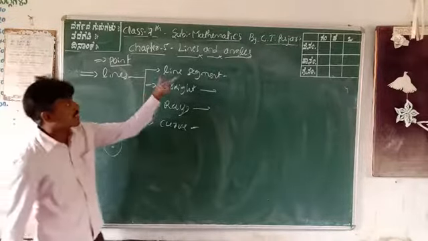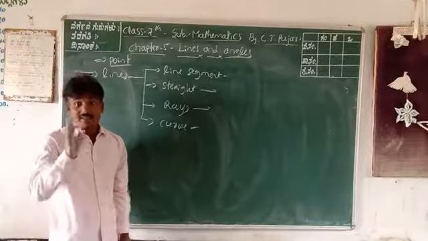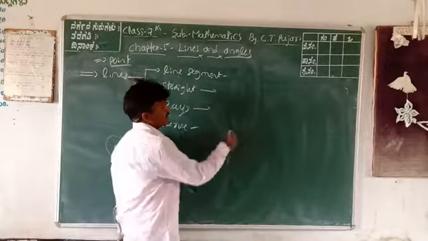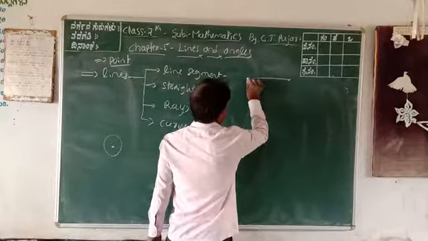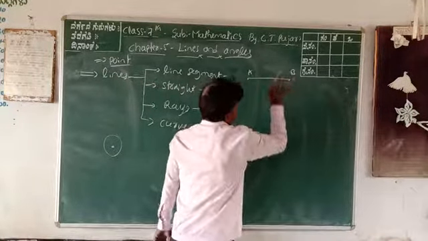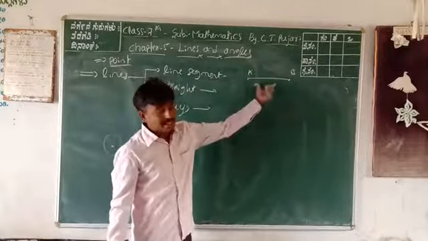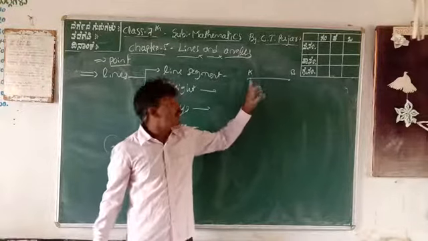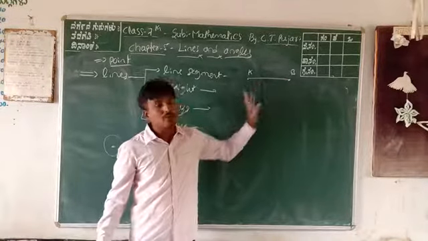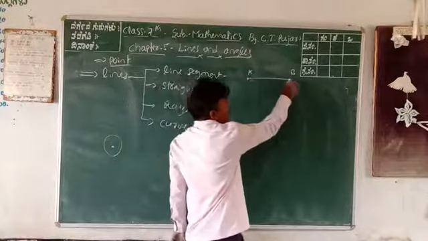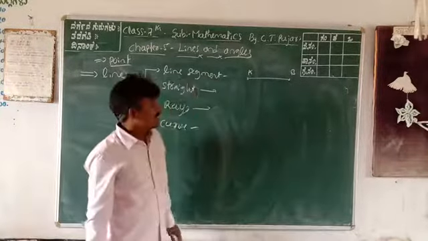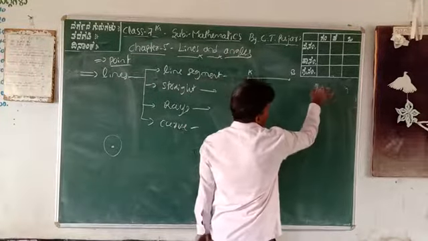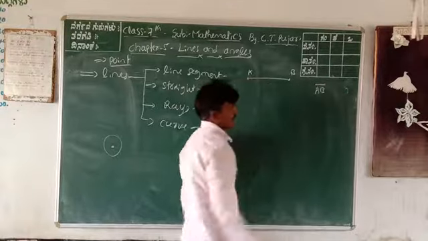The next one is the line segment. A line segment is a line that has two end points. Therefore, AB is a line segment. Line segment definition once again: a line segment is a line that has two end points. A and B are the two end points. This line ends only at A and B. This line segment is denoted by this line. AB is the line segment.